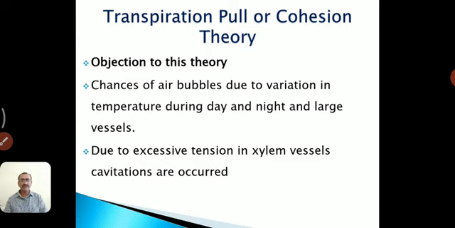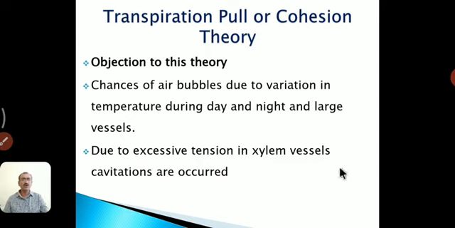The cavitation is a temporary effect, and it will soon be reversed when the rate of transpiration decreases at night. The gases in the xylem vessel will be dissolved and the continuity will be maintained immediately. It is explained by Milburn and Johnson.